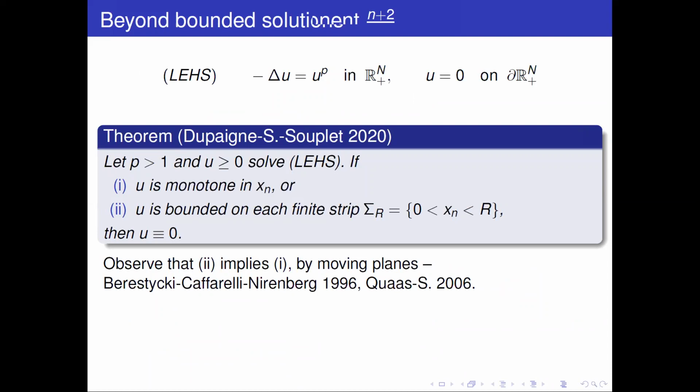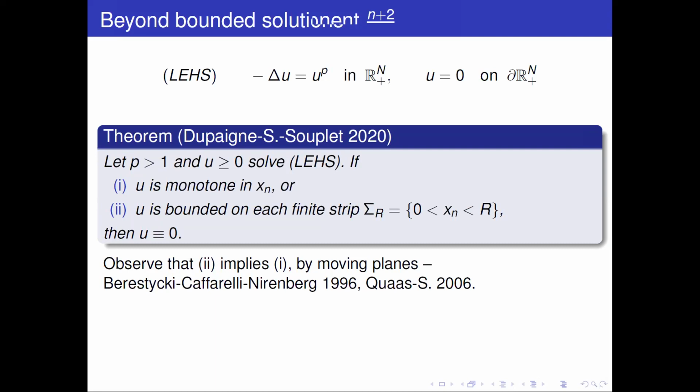It is what essentially was hoped for: that it should be possible to exclude that monotone solutions exist. I recall that bounded solutions are necessarily monotone by moving planes, but the monotonicity in itself should be sufficient, and that's what we prove.